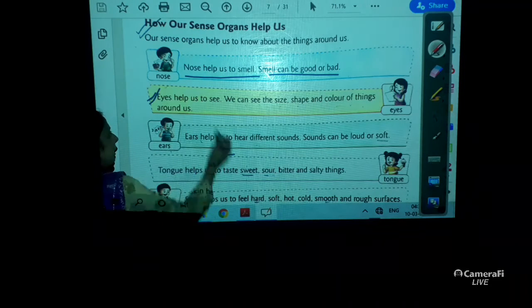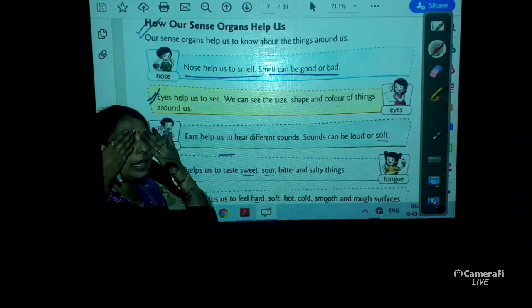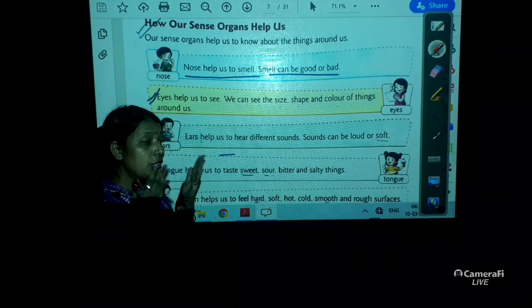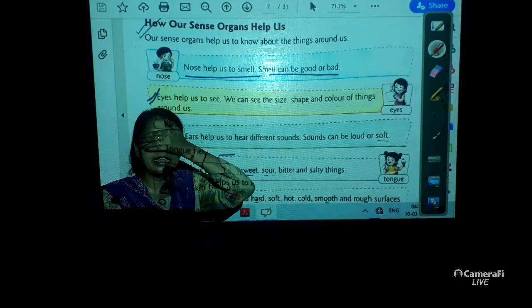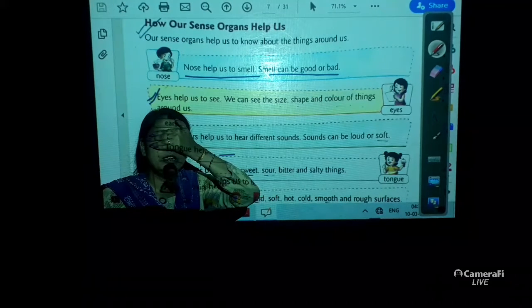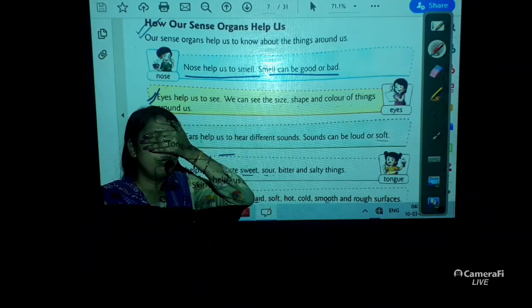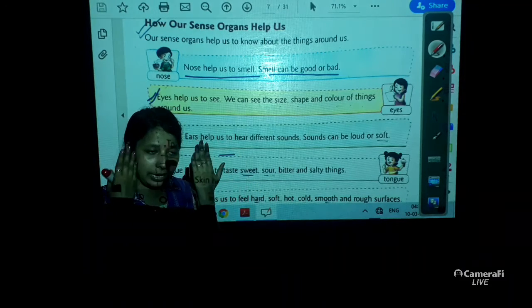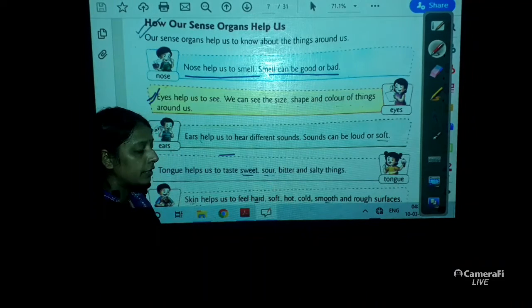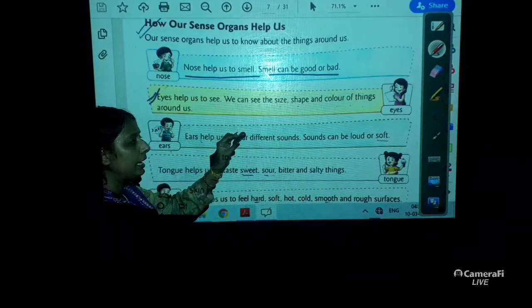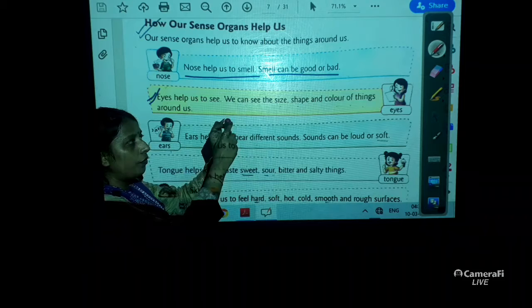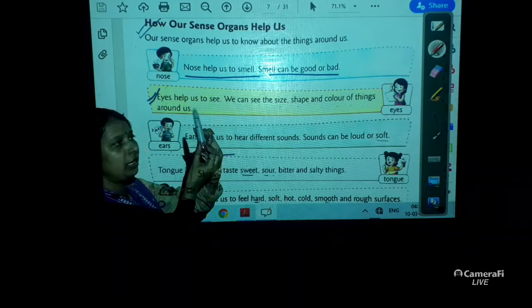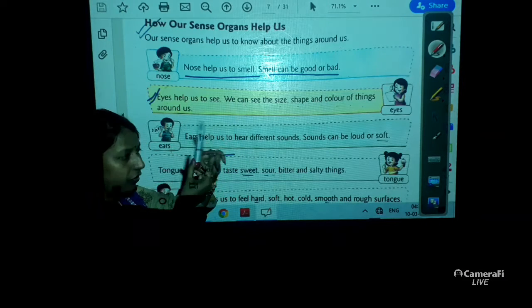Now coming to eyes. Eyes help us to see. If I close my eyes, will I be able to see the things? No. So with the help of my eyes, I can see the things. I can see that the pointer, this part is red and this part is grey.